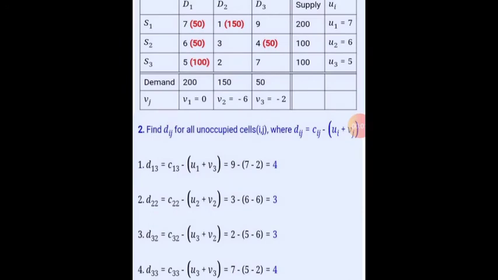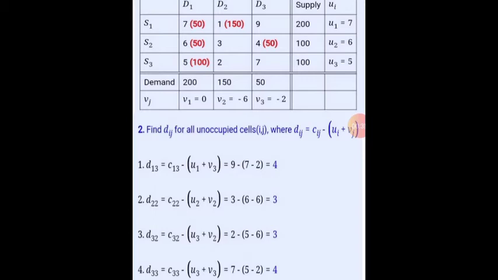Now, just the same table. Earlier we found the occupied cells, but now let us see the unoccupied cells. It means those that are not occupied, which we can see on the table, those are 9, 3, 2, and 7. So find d sub ij for all unoccupied cells ij, where d sub ij is equal to c sub ij minus the sum of u sub i plus v sub j. So this is our formula.